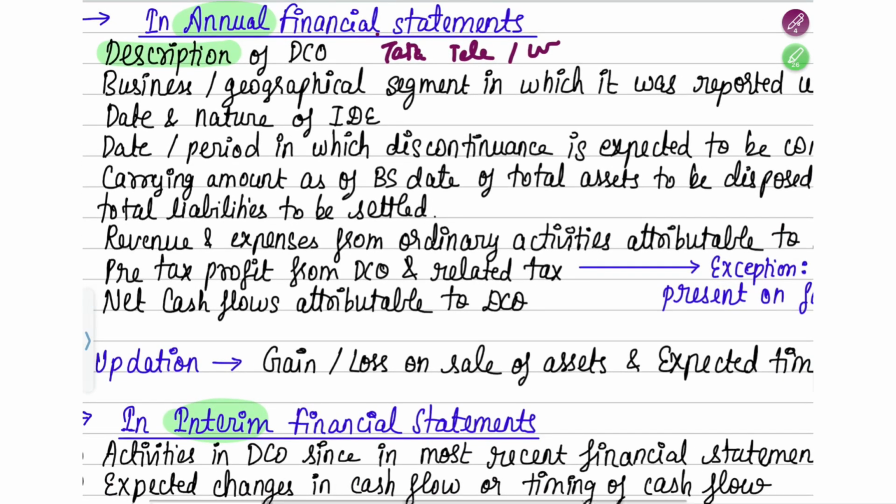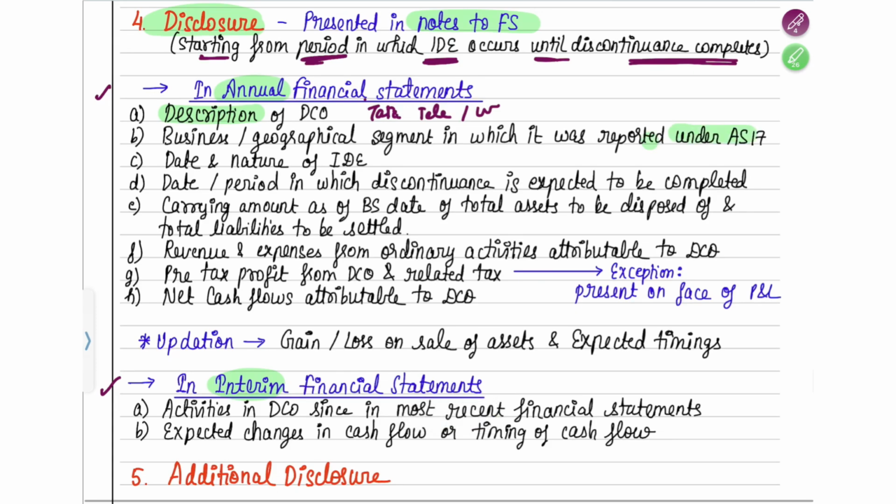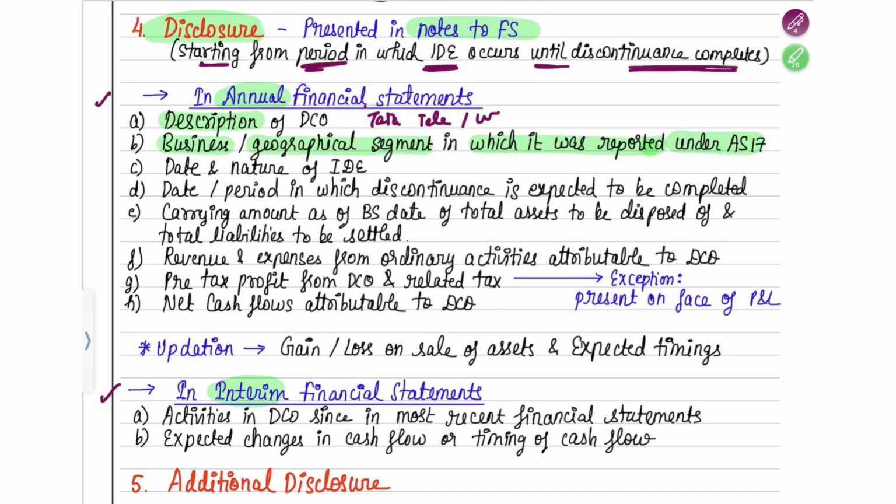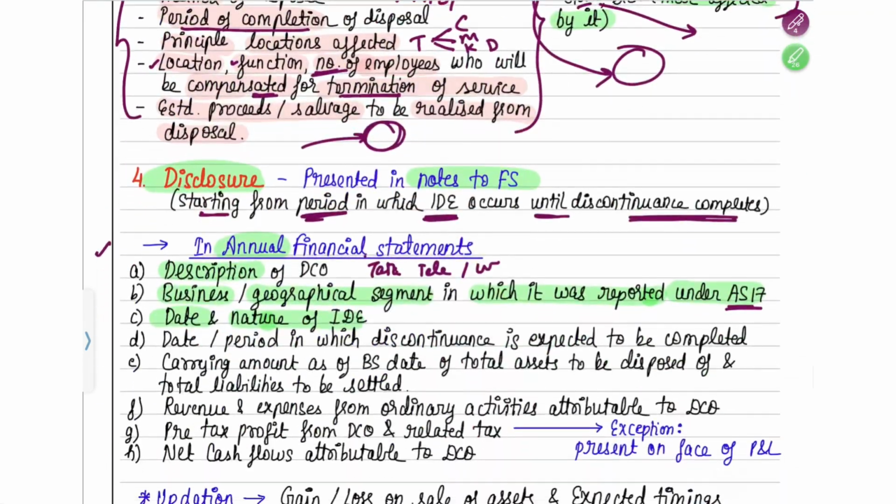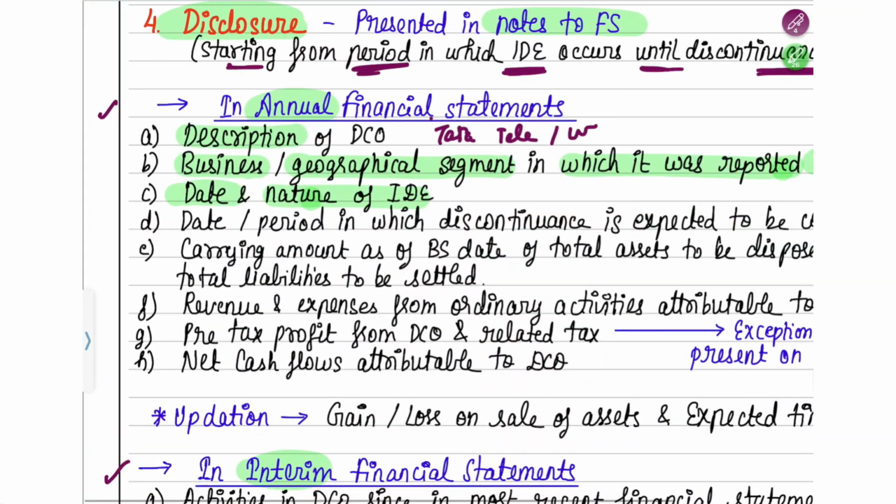Next, you have to tell, under AS 17, how it was reported: was it a business segment or a geographical segment, how was it being segregated, and why was it being reported that way. Give those details also. Next, give the date and nature of the initial disclosure event. Did you first make an agreement of sale, or did you make a detailed plan and announce it first? What was the nature? Give that, and the date when that trigger point happened.